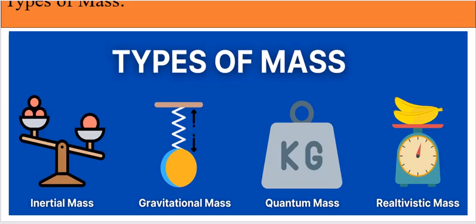Now we will discuss the types of mass. There are basically four types of mass: inertial mass, gravitational mass, quantum mass, and resistive mass.